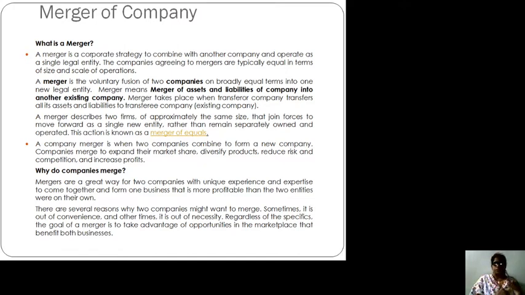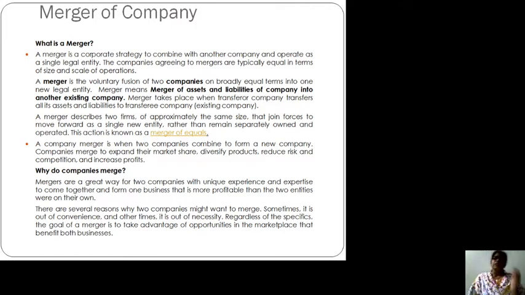but due to some reason, to reduce the risk, or maybe they have a good relationship with each other, they want to increase the profit by coming together. By coming together they want to avoid their own risk, and these two companies will form one company. When there were two business legal entities, now they want to come together and form a new company, so one has to get merged into another.